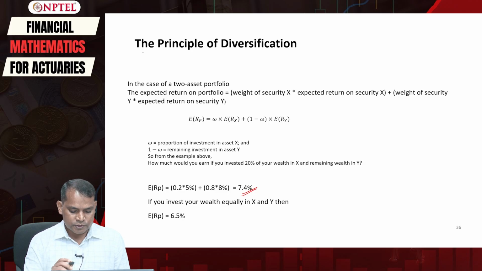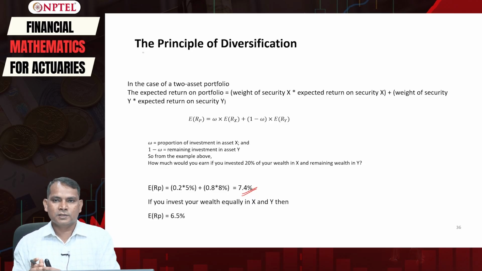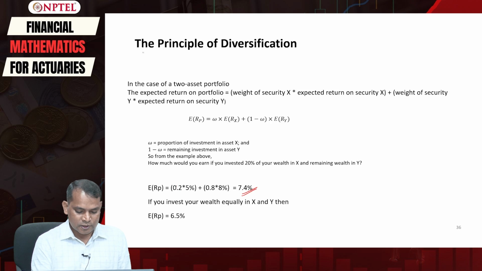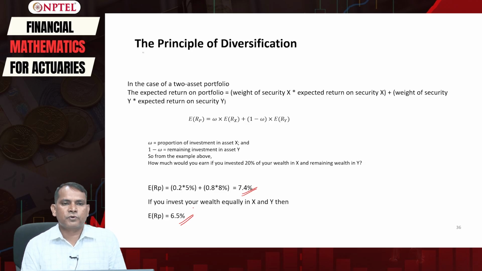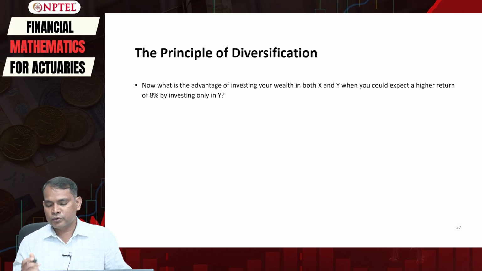So, if you invest your wealth equally, let us say 50% in X and 50% in Y, then this 20% becomes 50%, so it will become 0.5 multiplied by 5% plus 0.5 multiplied by 8%, that will give us the value of 6.5%. What is the advantage of investing your wealth in both X and Y when you could expect a higher return of 8% by investing only in Y?